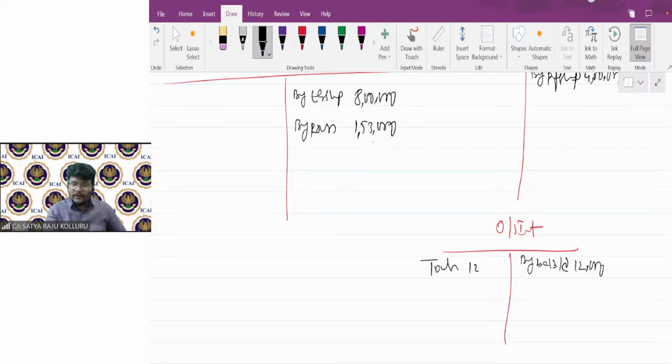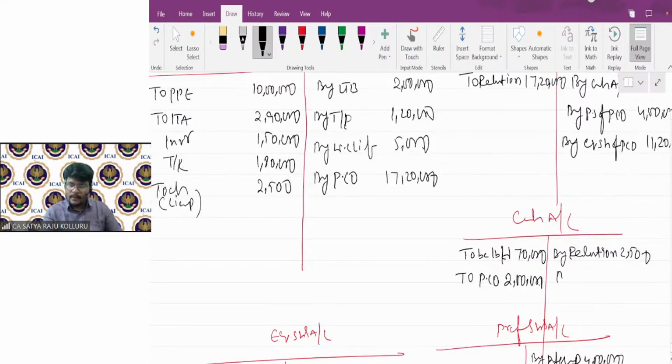That is outstanding interest to cash 12,000. If nothing is given, it means we are going to settle at the same book value. Outstanding interest to cash, then in cash, by outstanding interest 12,000. Okay.